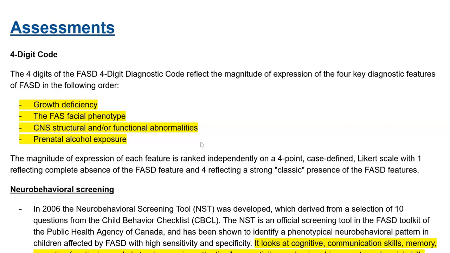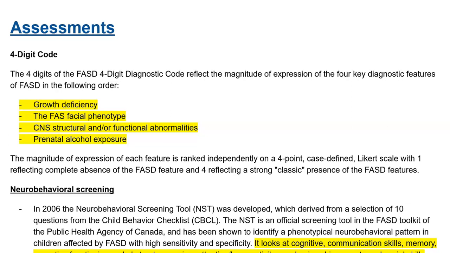Assessments include a 4-digit code. The 4-digit code of FASD looks at 4 features: growth deficiency, facial dysmorphia, structural and/or functional abnormalities, and prenatal alcohol exposure, and it's all based on ranking each feature independently on a 4-point scale, 1 meaning a complete absence of the FASD, and a 4 reflecting a strong presence of FASD features.